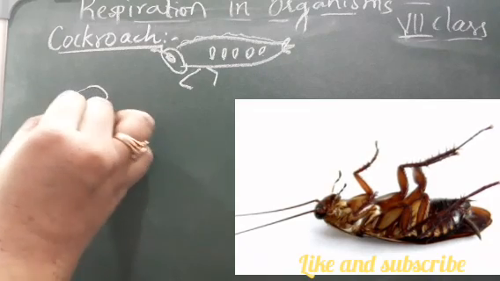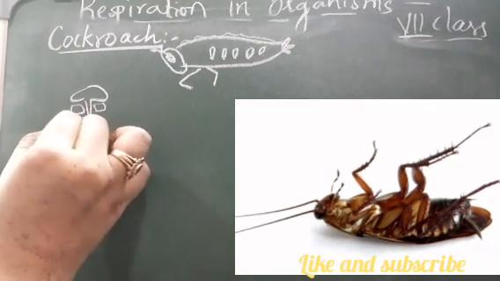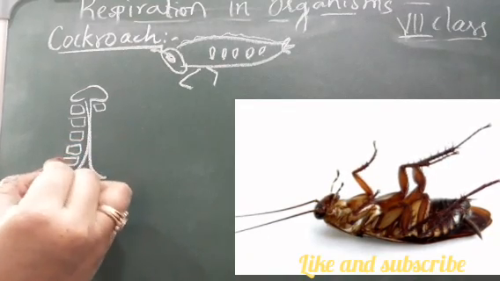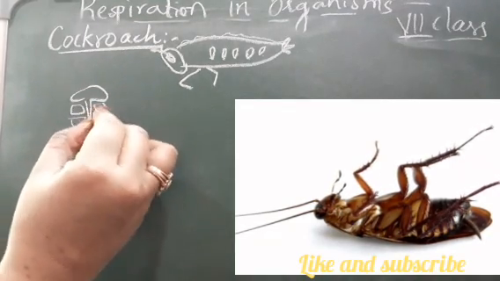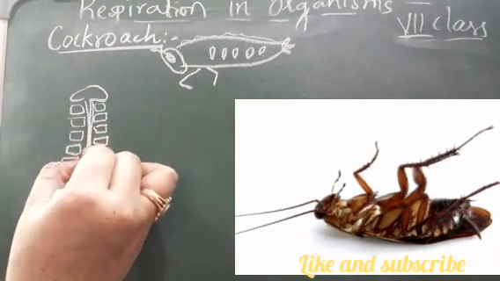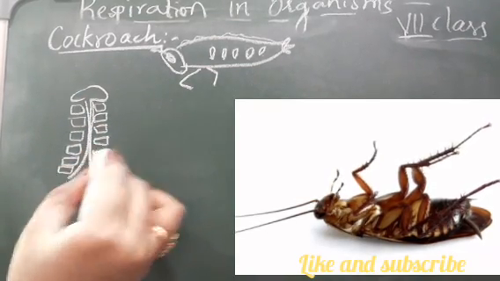suppose this is the inner respiratory structure of the cockroach. You will notice that they are arranged like this, in a very neat network form.